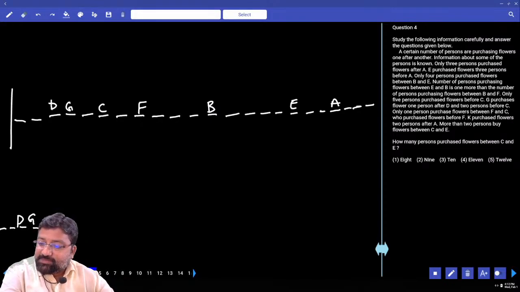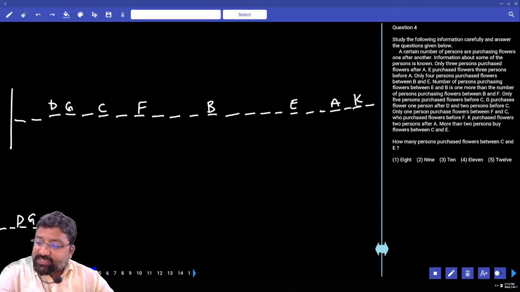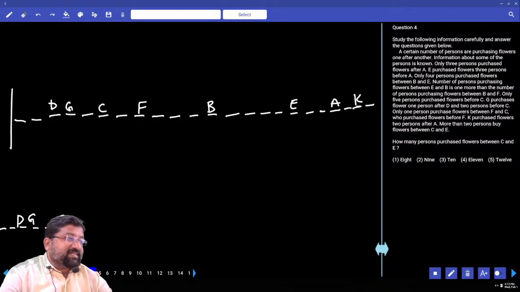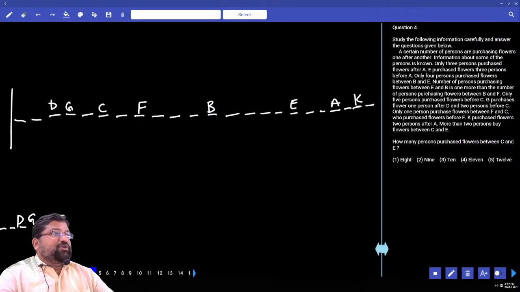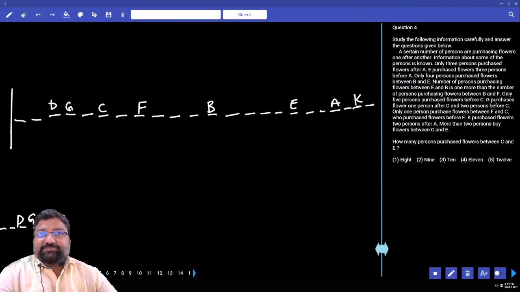K purchases flowers 2 persons after A. 2 persons after A is K. More than 2 persons buy between C and D. More than 2 persons in between C and D? Yes or no? So did I get the answer? Did we commit any mistake? No. So most of the times go with the possibility which takes more places.